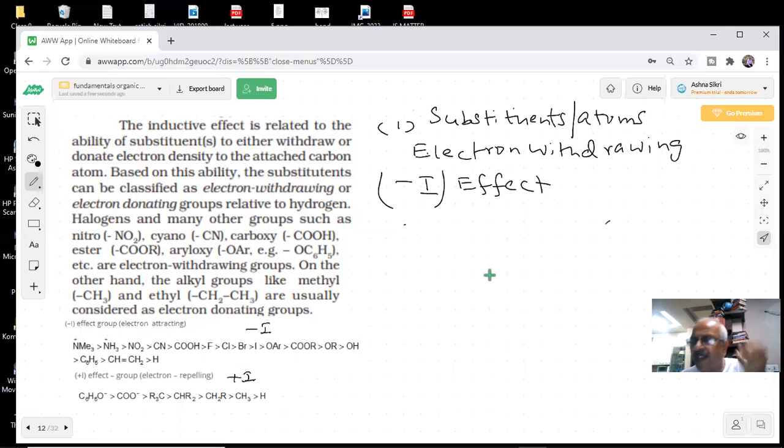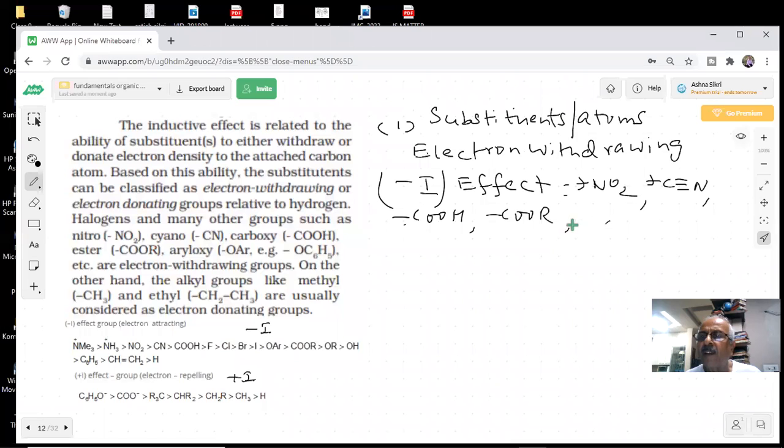Which will be these groups, student? Those which are highly electronegative. You have the NO2 group, students, you know it is highly electronegative nitrogen. CN, they will attract the electrons. COH, COOR, wherever there are electronegative groups, student, they are electron withdrawing groups.